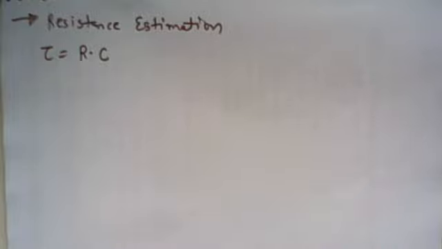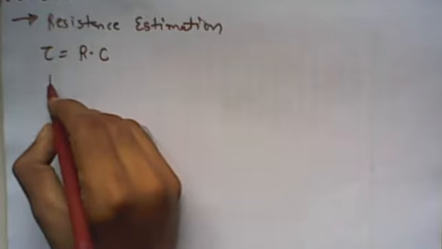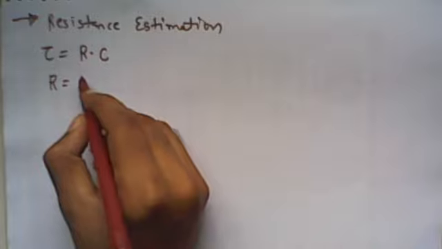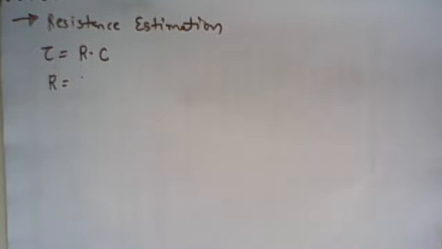So different materials have different resistivity.